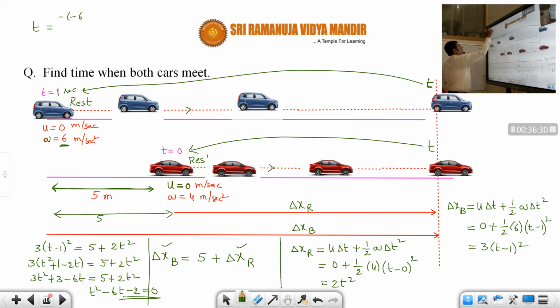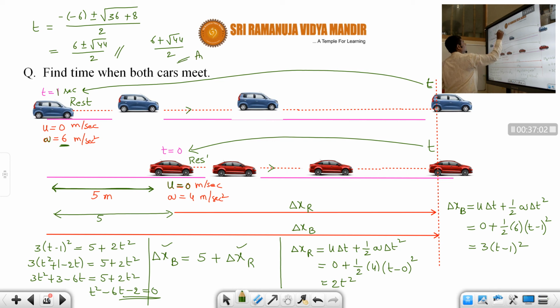That means minus of minus 6 plus or minus root over b square, which is 36, minus 4ac, minus 4 into 4, 2 eights are 8, divided by 2. So that is equal to 6 plus or minus root over 44 by 2. Okay, students. So if you calculate, root 44 is greater than 6, so the negative value will not be there. So the answer will be 6 plus root over 44 by 2. This will be the answer.